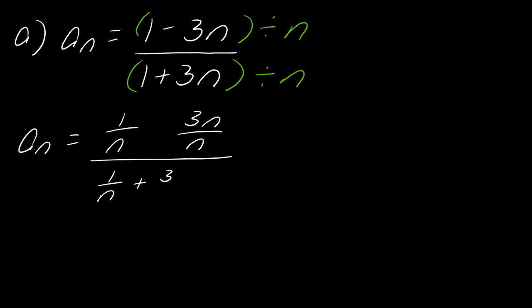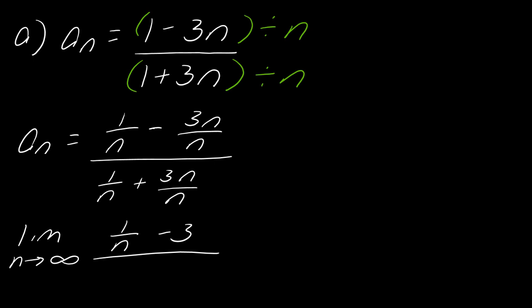Oops, this is supposed to be a minus, sorry. Okay, so this is what I want to take the limit of then. So if I take the limit as n approaches infinity, what does this all simplify to? This becomes 1 over n minus 3 over 1 over n plus 3. And now I can really just focus on taking the limit of each part of this. So 1 over n and 1 over n, these are both going to end up going to 0, right? That was one of those key takeaways that we just had.